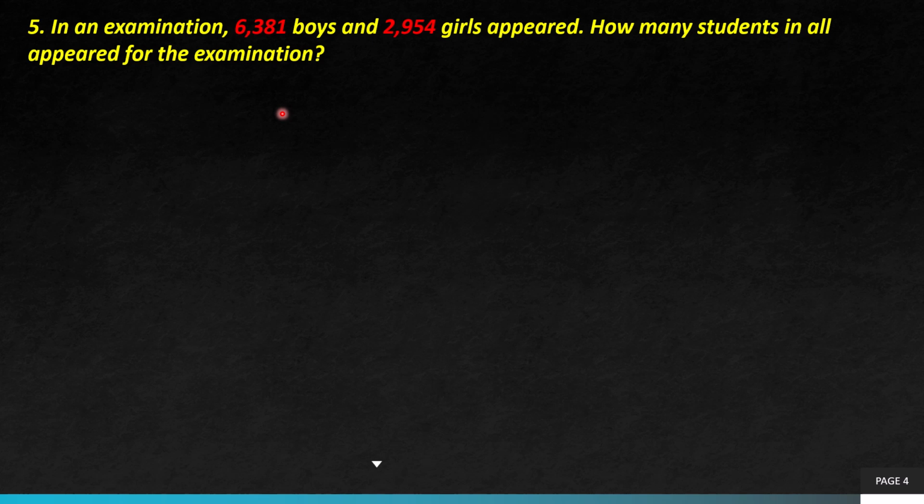You will try to do it on your own. Again, I'm telling you, this is the number of boys appeared in the examination, this is the number of girls appeared in the examination, and then you know that the therefore sign is required, and then total number of students, because it is also asking about students in all. Then you have to do the addition. You will try to solve this on your own.